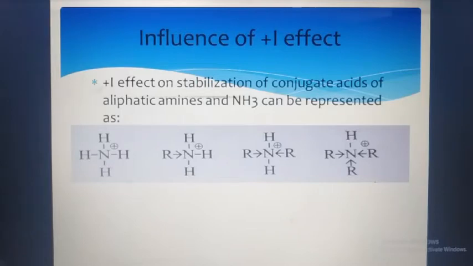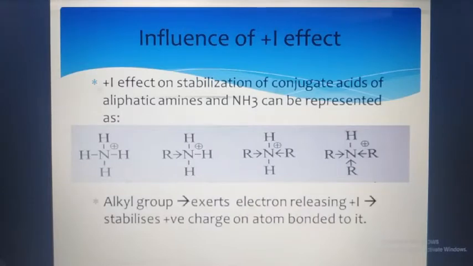That means here alkyl group, that is the R, it gives or donates the electron, and therefore the arrow is given from R towards the nitrogen atom, and therefore the nitrogen gets the positive charge. In the structure you can see that nitrogen is having the plus sign, that is the positive charge.